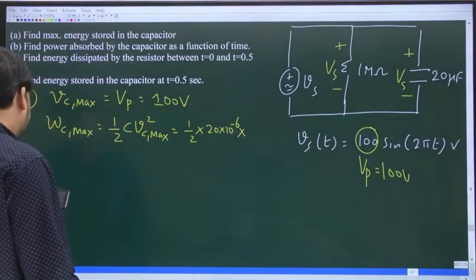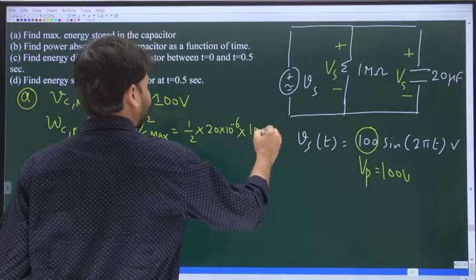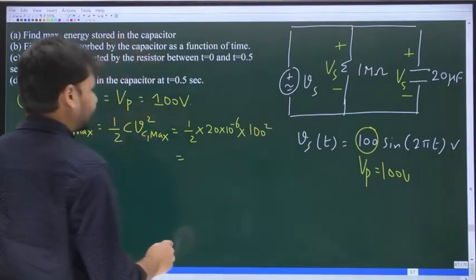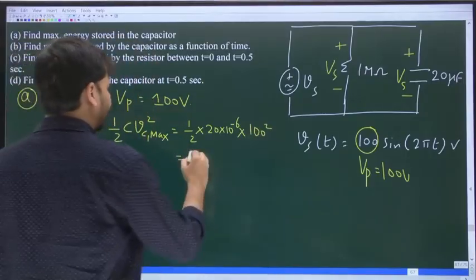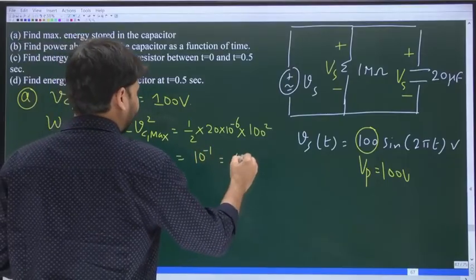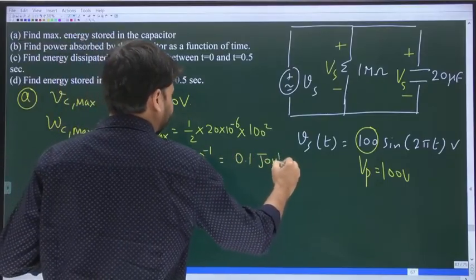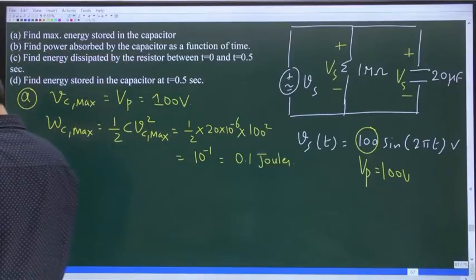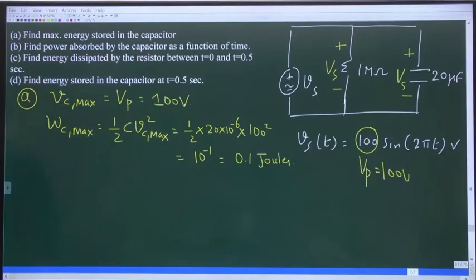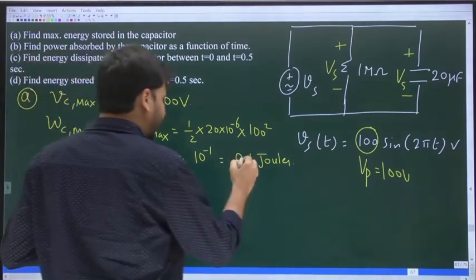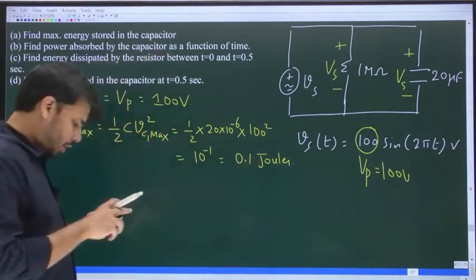Vc max square is 100 square, which is 10 power 4. 20 by 2 is 10. So it is 10 power minus 1, which is 0.1 joules. Very simple question. That is the first part: the maximum energy stored in the capacitor is 0.1 joules.